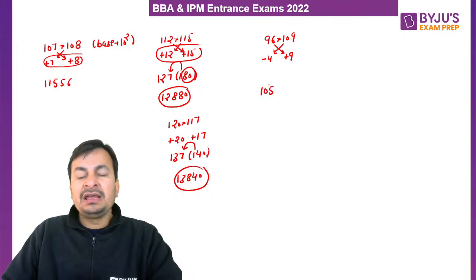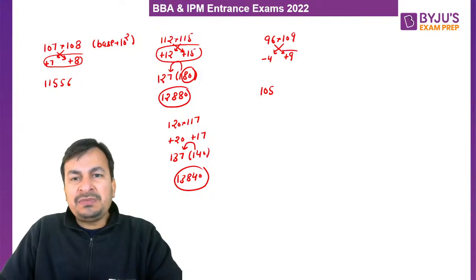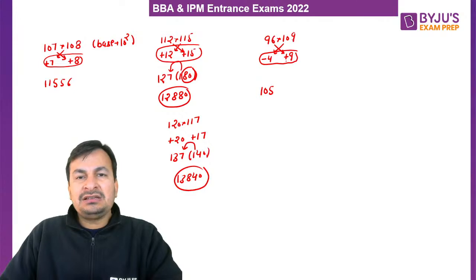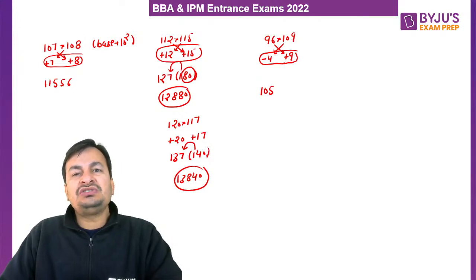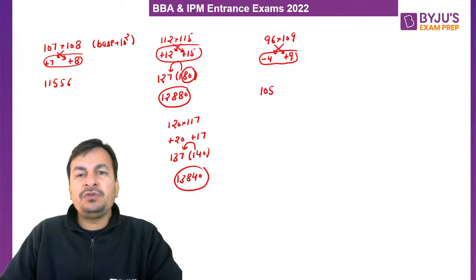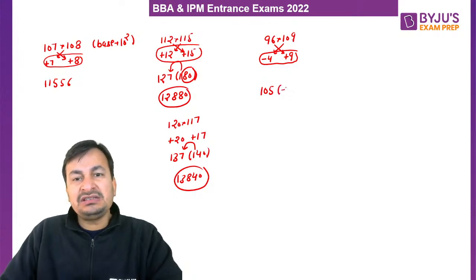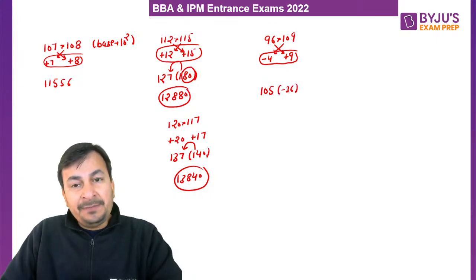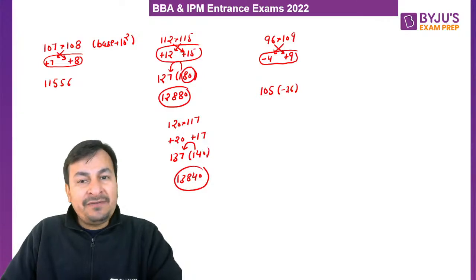Am I clear? And how do we get the second part of the multiplication? I just told you, we will get the second part of the multiplication, or the last two digits, by multiplying these two differences. Now what is the product of minus 4 and plus 9? That is minus 36, which is not possible because the second part can never be negative.